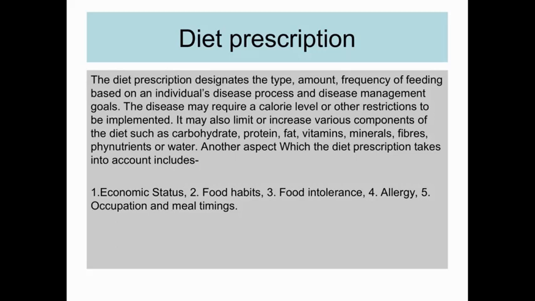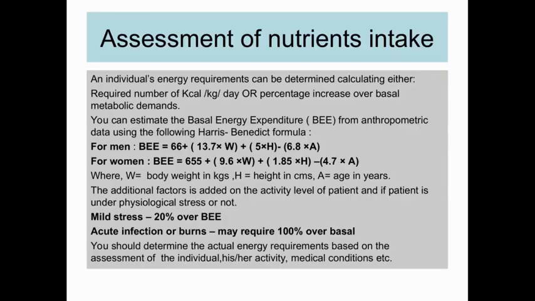Okay, when the patient gets admitted to a hospital, we have to do a 24-hour dietary recall, which includes all these 5 criteria. During this process we check the economic status of the patient, food habits of the patient, food tolerance, food allergy, and occupation and meal timings, so that we will be able to give a simple kind of food to the patient according to his or her requirement. So next slide is how we assess the nutrient intake, assessment of nutrient intake.